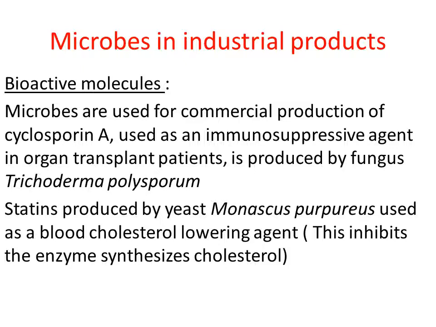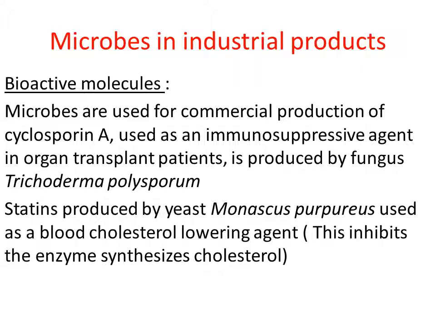It will be very useful to us, right? So statin is a very effective blood cholesterol lowering agent. It is produced at the industrial level by growing the microorganism Monascus purpureus.